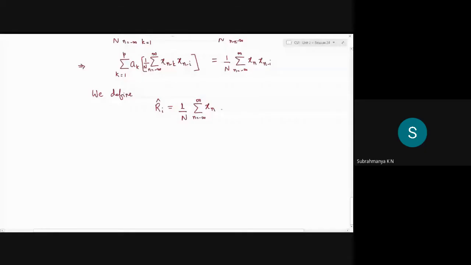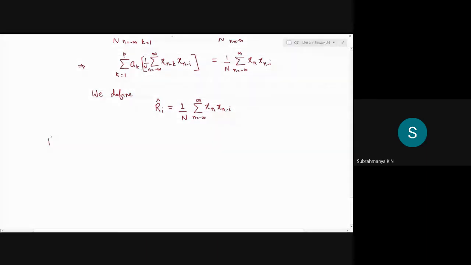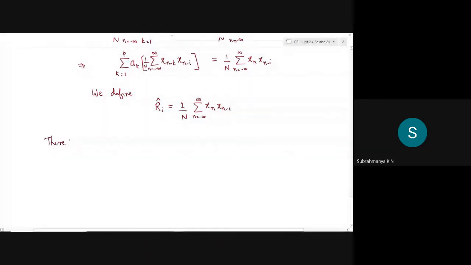Since it is common on the left hand side as well, of the same form, and it's only the change in its subscript, the above summation can be written as R_i hat, which is the right hand side.